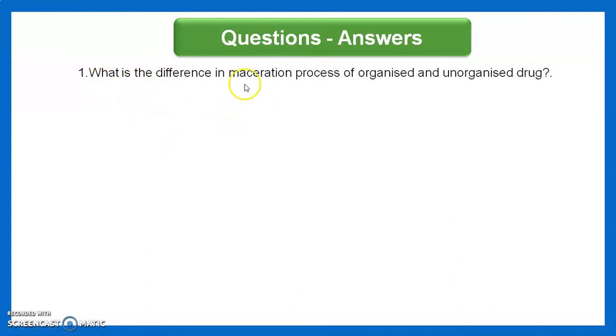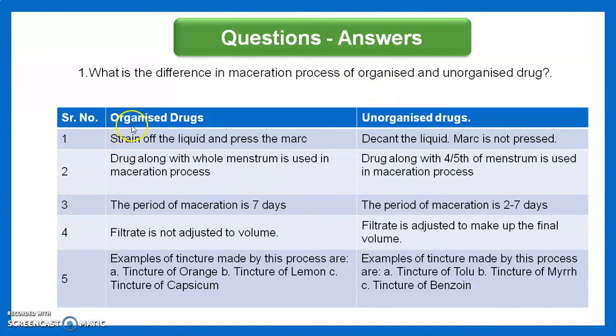First question is, what is the difference in the maceration process of organized and unorganized drug? In organized drug, we strain off the liquid and press the marc. In unorganized drug, we decant the liquid, the marc is not pressed. In organized drug, the drug along with the whole menstruum is used in the maceration process. In unorganized drug, the drug along with 4/5 volume of menstruum is used.